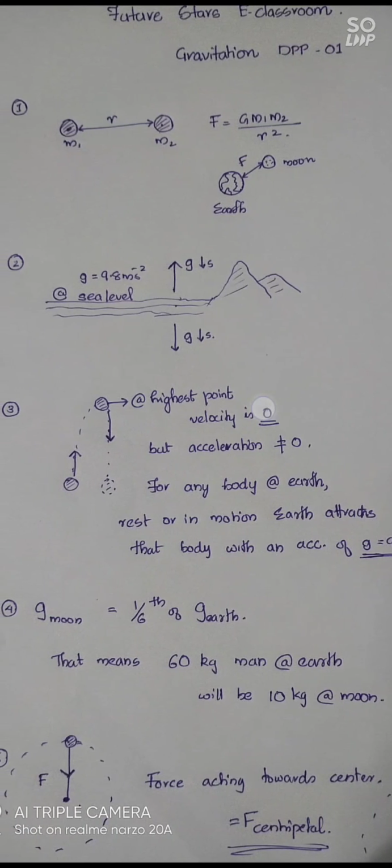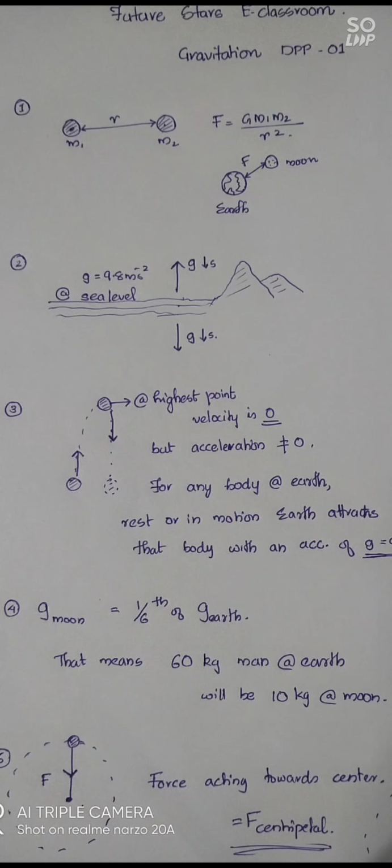Moving towards question number 1. The Earth and the Moon are attracted to each other by gravitational force, of course. The Earth attracts the Moon with a force, that is. Students, basically we must understand the basic concept of our chapter.